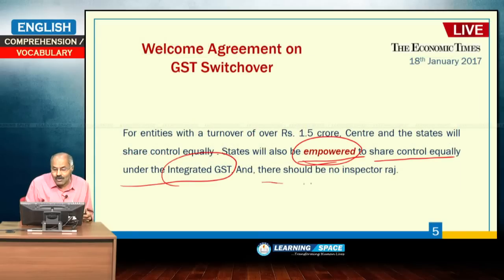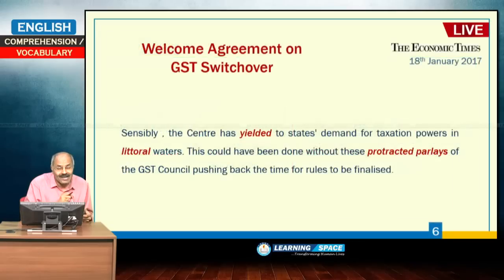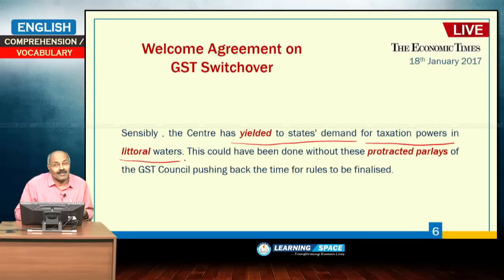And there should be no Inspector Raj. What is the meaning of it? Tax authorities should not harass. That is the meaning of there should be no Inspector Raj. Sensibly, the centre has yielded to states' demand for taxation powers in littoral waters. What is yield? Yield is used under several circumstances. The meaning here is, I will tell you with one example.